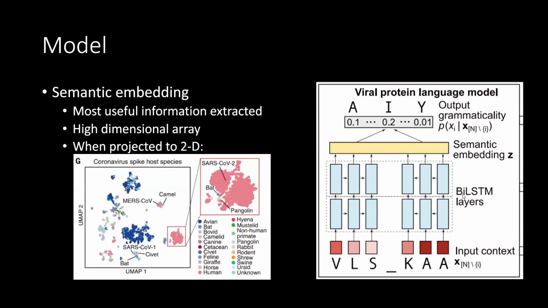After the two BiLSTM layers, it comes to the semantic embedding. It is where the most useful information is extracted, and it is a high-dimensional array. When we project it to a 2D graph for the coronavirus, we can see a graph like this.